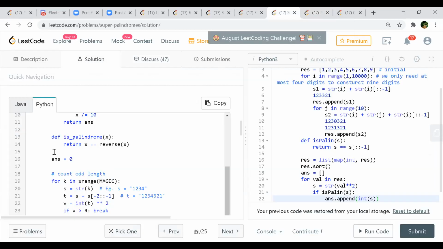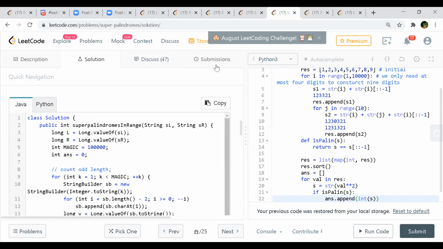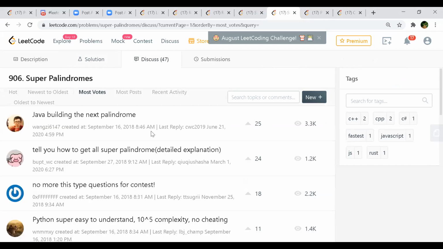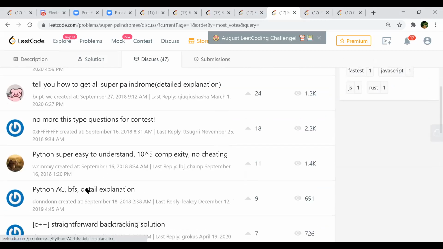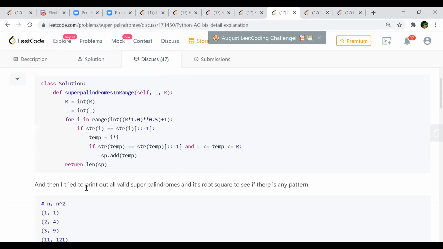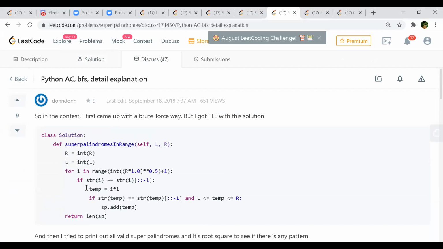Okay, let's stick to this only. I think someone is actually doing it using a BFS. Yeah, BFS. But that's slightly, okay, I'm not sure. Python also and C++ also. Oh, C++. Both of them are doing it, but he didn't get a TLE.